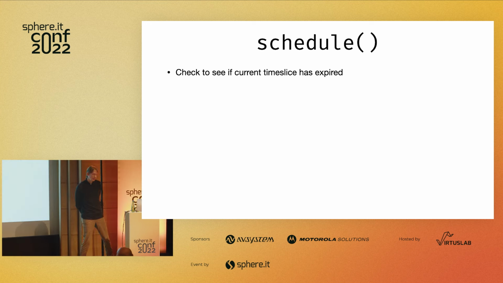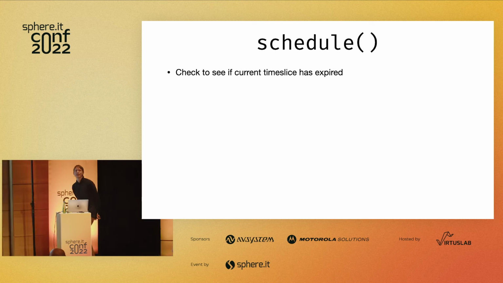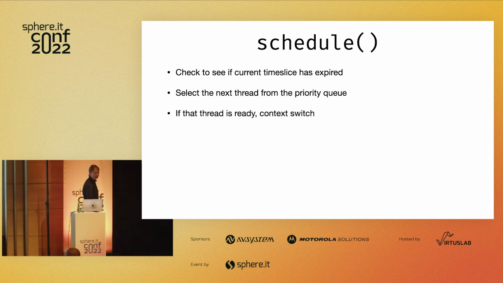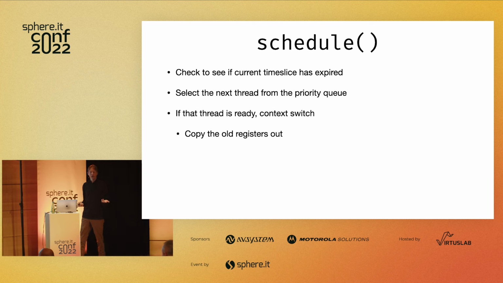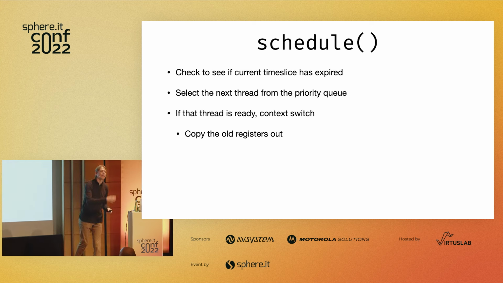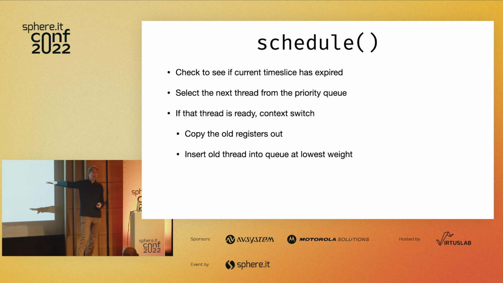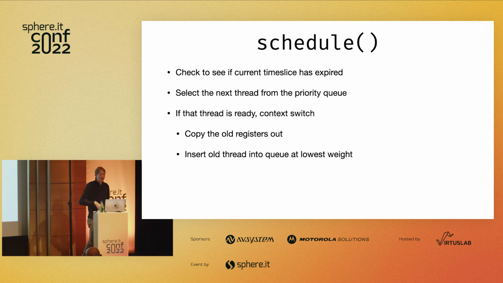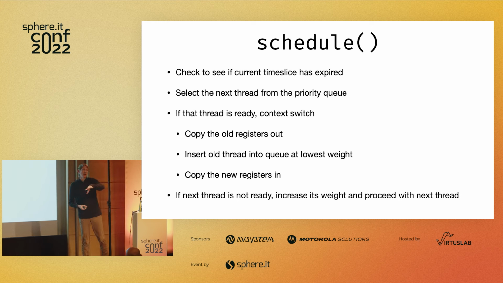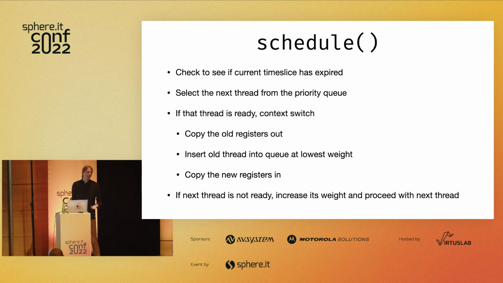The schedule function works in the following way. First, when it runs, it checks to see if the current time slice is expired. We'll talk more about this in a minute, but it's very important. If the time slice is expired, select the next thread from the priority queue that's local to that core. If that thread is ready, context switch it in, which basically means take all of the registers from the CPU right now, copy them out into memory, so make a new thread bundle out of that, insert the old thread into the queue at the lowest weight, the one that you just copied out. Copy the new registers in, and then allow the CPU to resume.